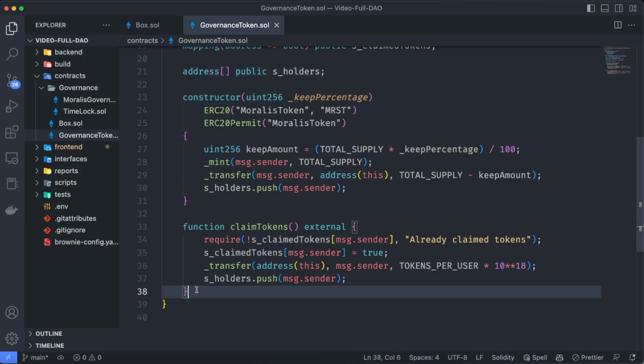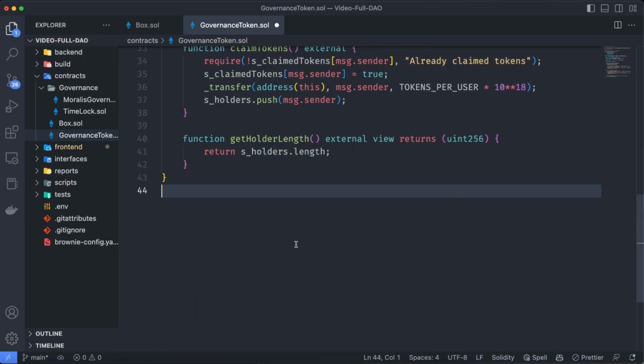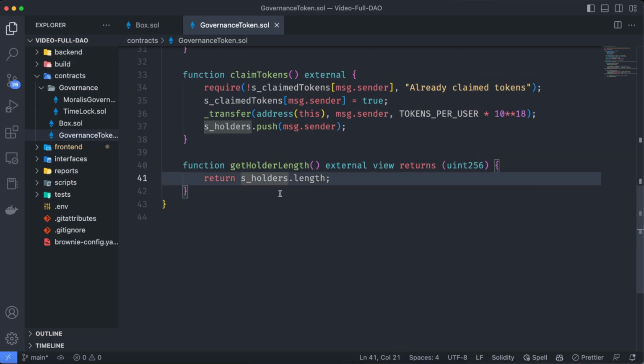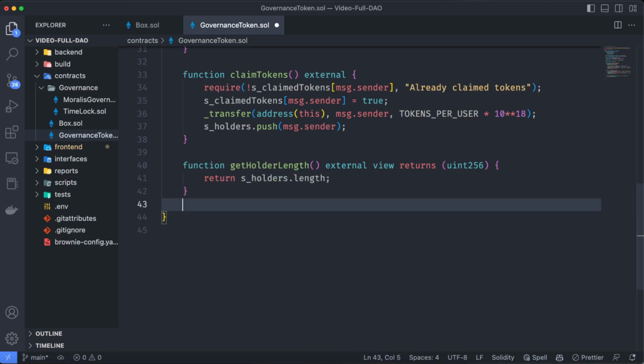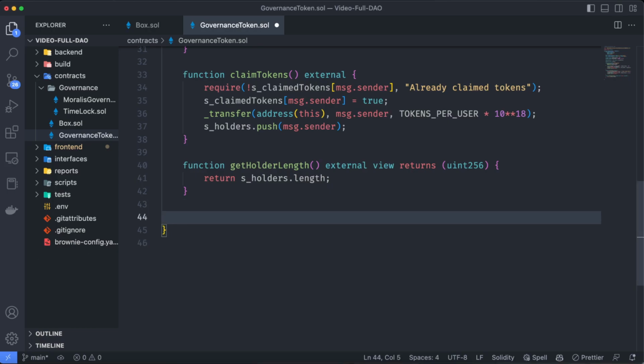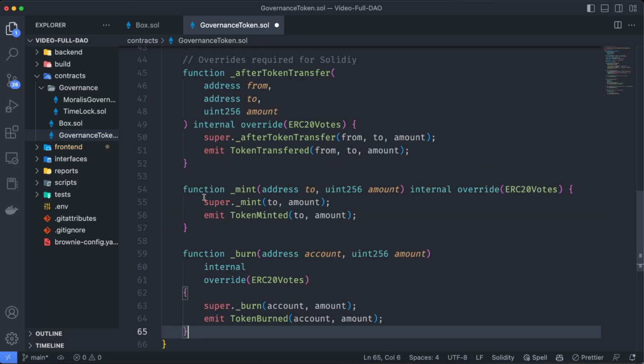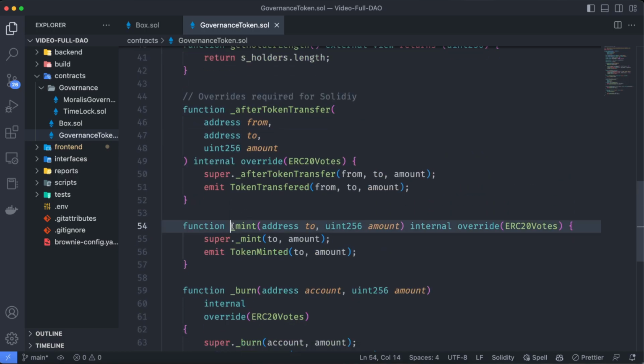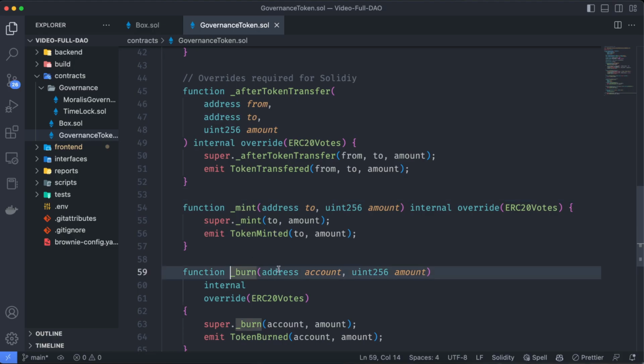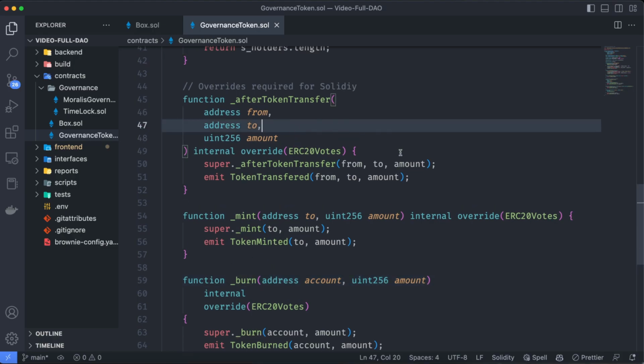Let's create now a getter in which we are just going to return the length of the holders, because we want to know how many holders this contract has. And then we need to add some overrides required by Solidity, which I'm not going to get deep into because they are just standard stuff. You can check this out on the code repo, because I'm just going to copy and paste those, such as what happens when we mint the token, when we burn the token, and what happens after the token has been transferred.